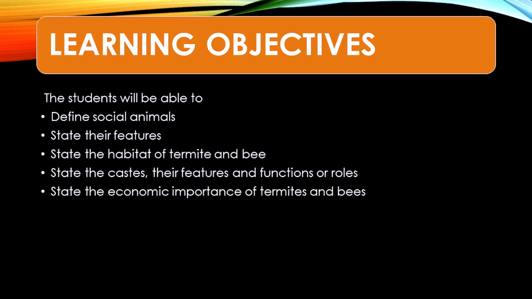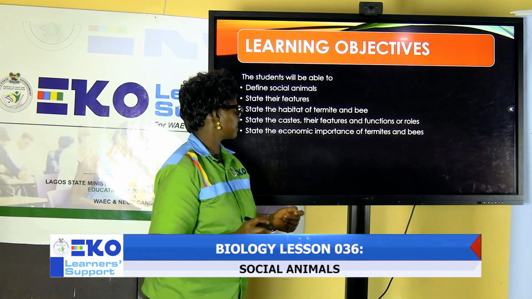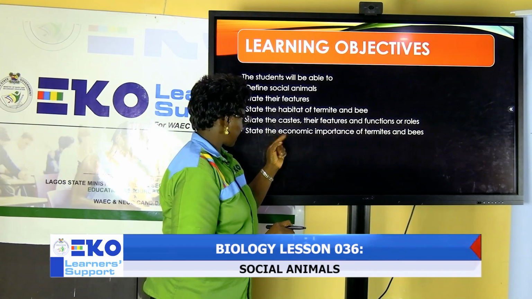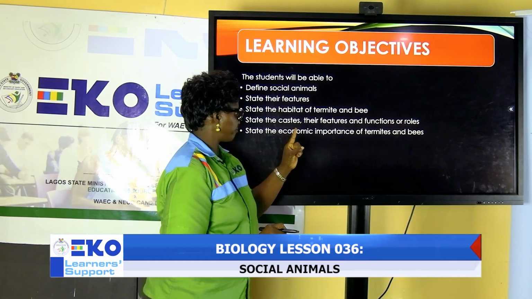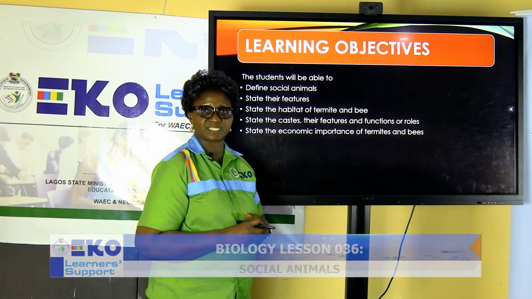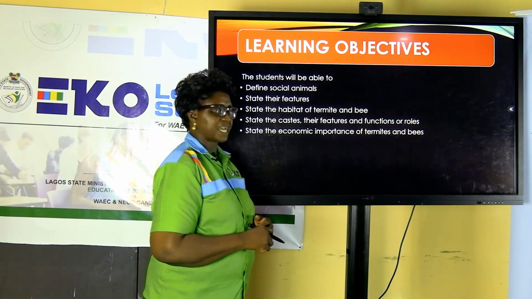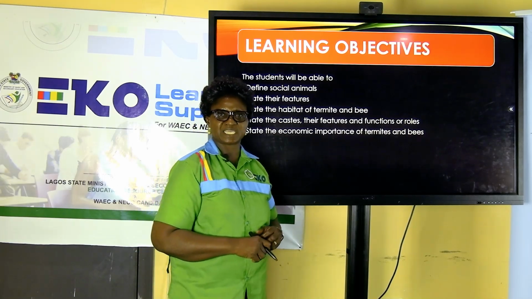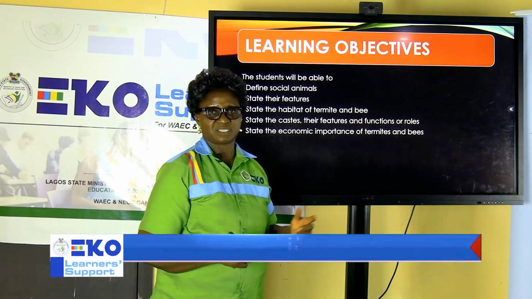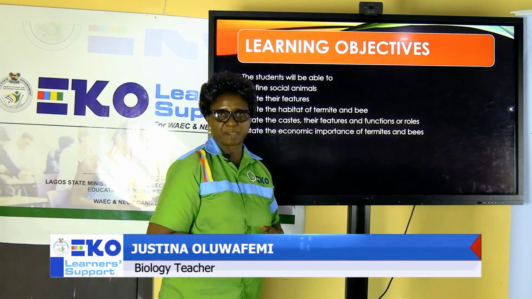These social animals have characteristics. You will be able to state all the members, the features, and the functions or roles performed by these different members of a group. And finally, we will be looking at the economic importance of bees and termites.